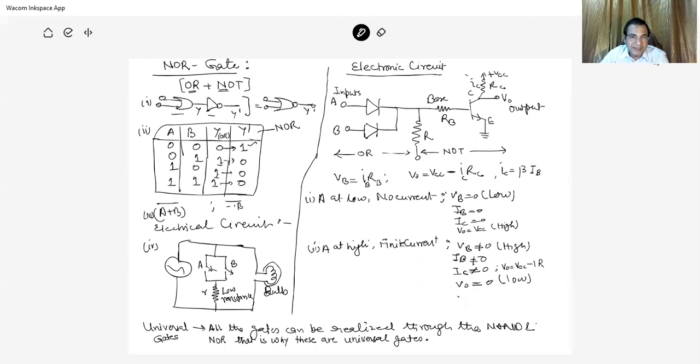In electrical switches, these two switches are OR switches with the NOT, so it is low resistance.